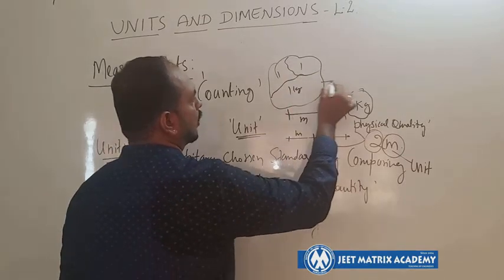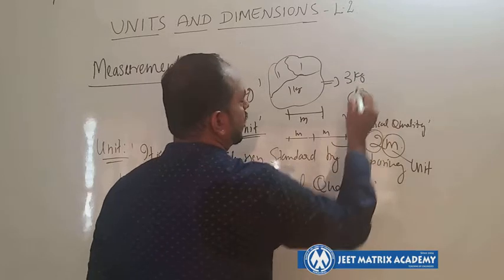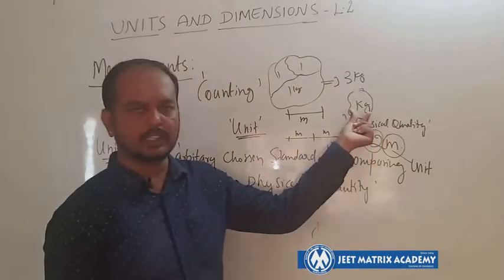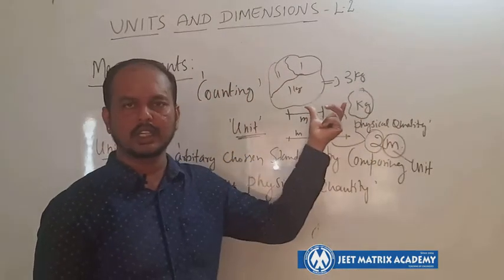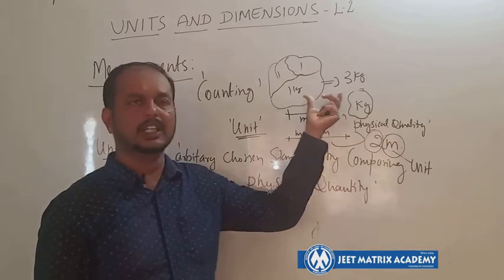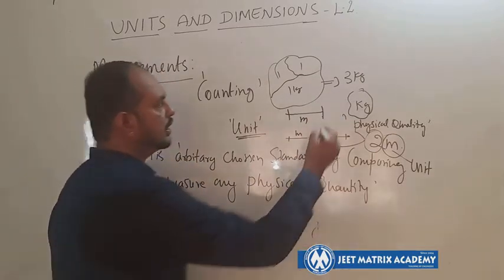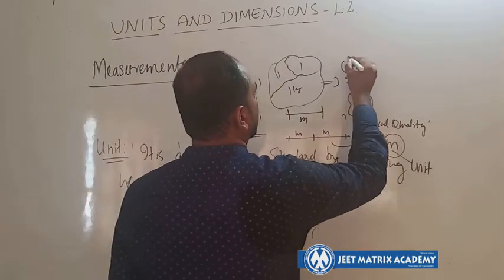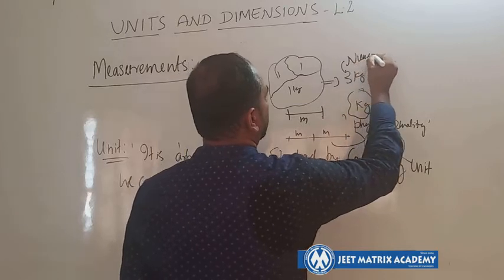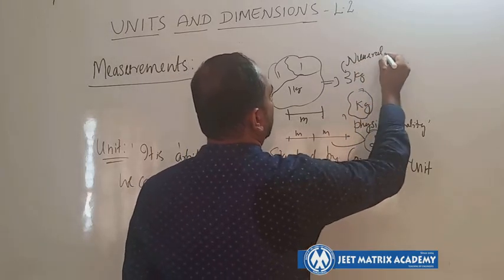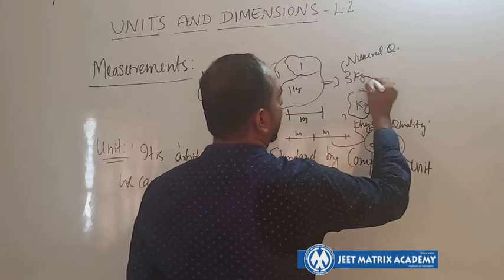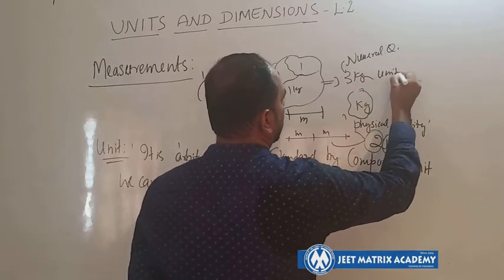Similarly, if you compare a bigger one, this is 1 unit, 1 kg, so together it is 3 kg. Comparing with this 1 kg, this bigger one is measured as 3 kg. So this is the numerical quantity, and this is your unit.